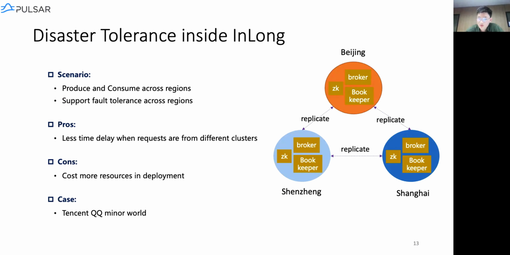Also, if the cluster in Shenzhen goes down, the whole system will still work fine because we can find the data in other places. And we apply this kind of deployment in Tencent QQ Mining World, and note that this would cost a lot more resources because you have to build the clusters in different regions.